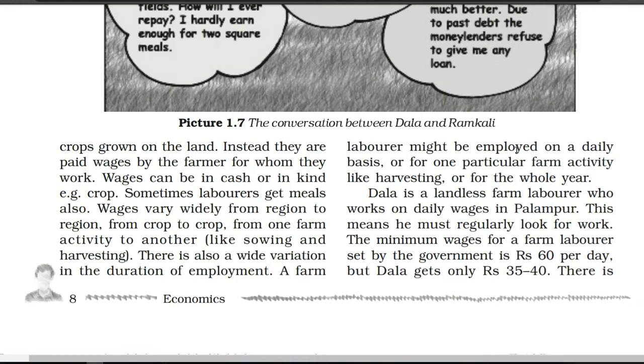On a daily basis, if work is there, you will get a job. You are working there for one particular duration, and the duration is not mentioned. Maybe it is for only 1 day, maybe for 10 days, maybe for 15 days. Till you have the work, you are doing work and getting income. But what about after that? If after 15 days you don't have any work, how will you get income? Of course, you have to find a new job. So in this way, this job is not permanent.